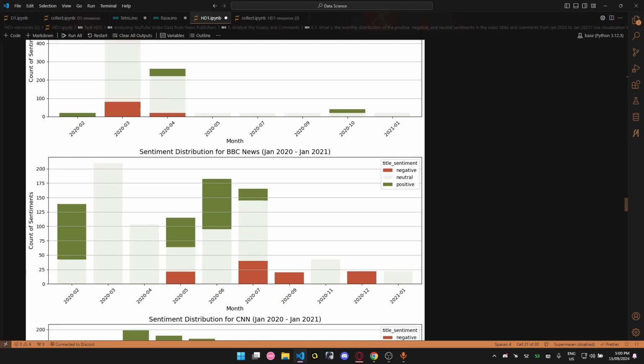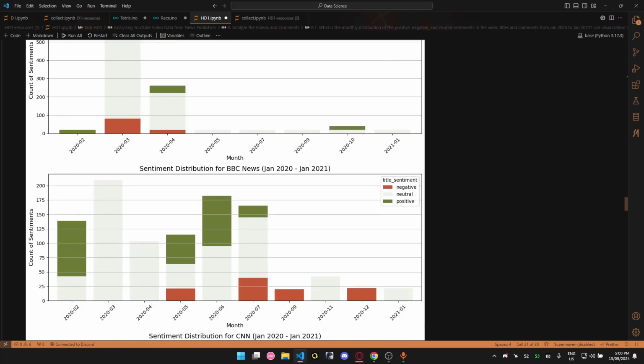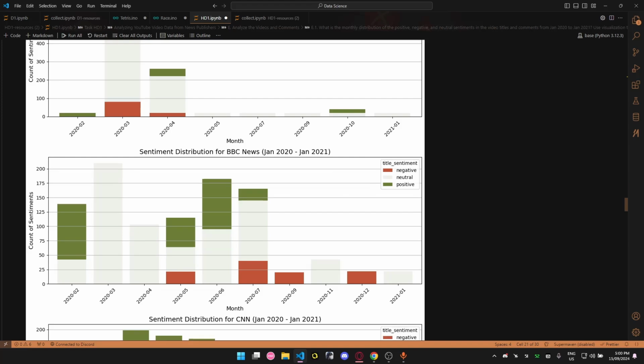Let's go through BBC News. At first glance, we can see that the distribution is more balanced, more equal between the months. We can see some peaks in neutral and positive sentiments. For example, in March and April, we got all neutral sentiments. In the first half of 2020, we got a lot of positive sentiments.